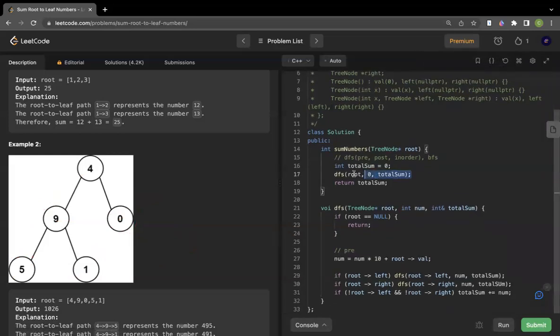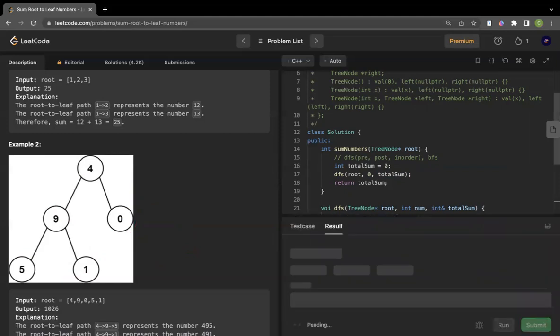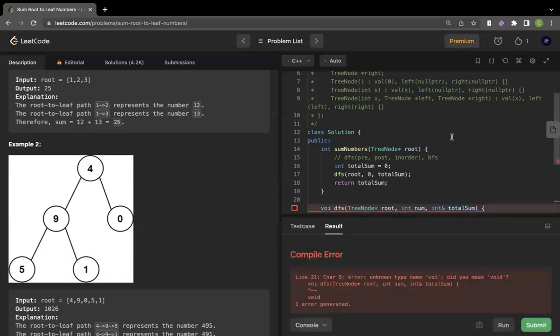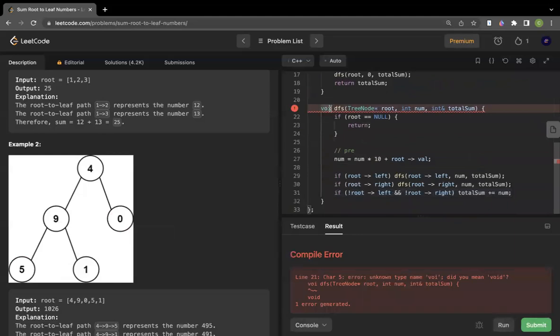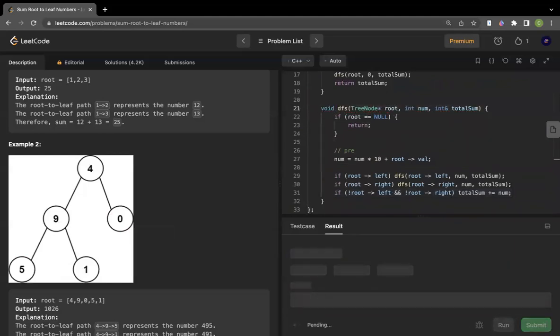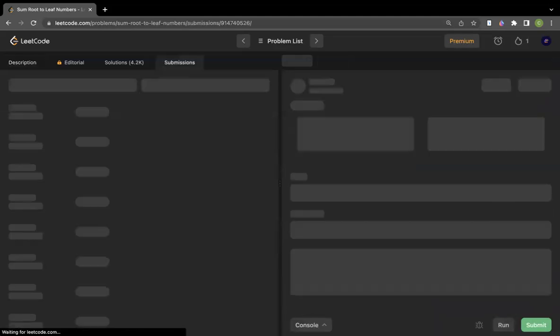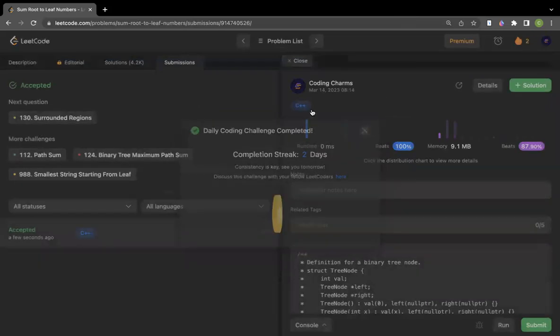What we are doing is, firstly we call the DFS on root, and if root is null we just return, or else we add the current number to the number and we traverse the left, traverse the right. And then if it's a leaf node, we add the current number to the total sum. Let us run the code. Hopefully it passes. Okay, this is void, my bad. It passed all the sample test cases. Let us submit it. So it passed all the test cases.